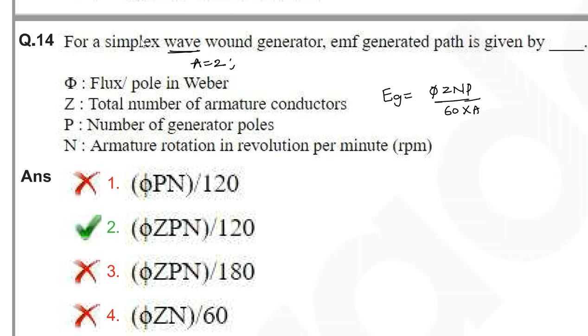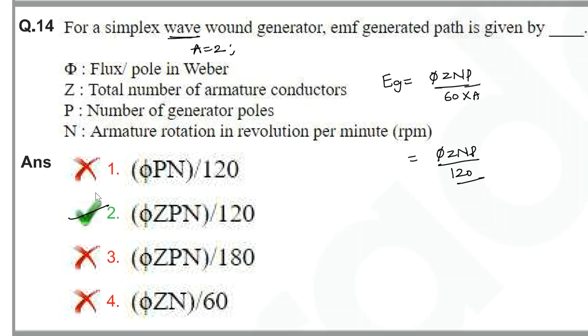As you know, for a wave connected winding A is equal to 2, so that's the reason why Eg = ΦZNP/120. So B is the right answer.